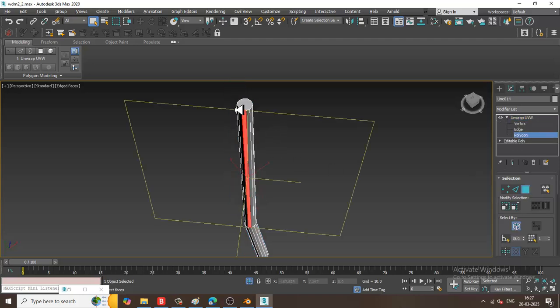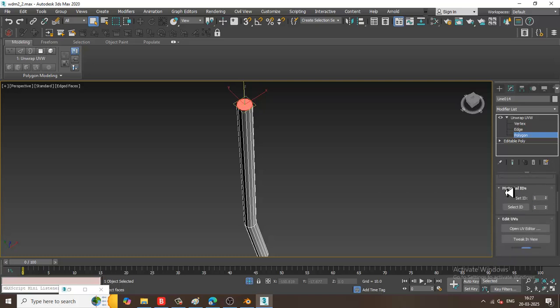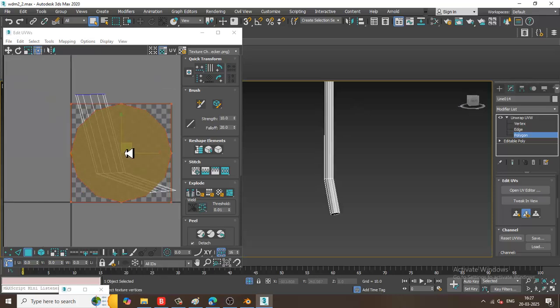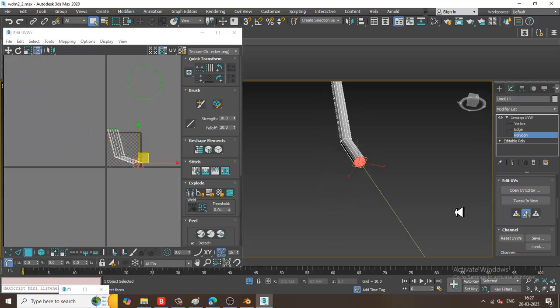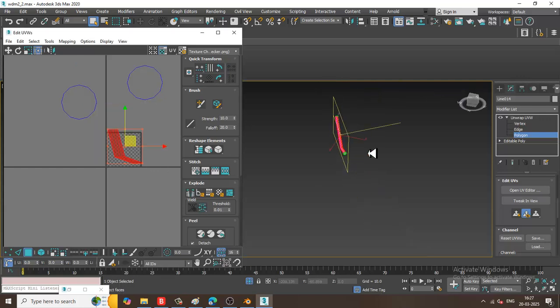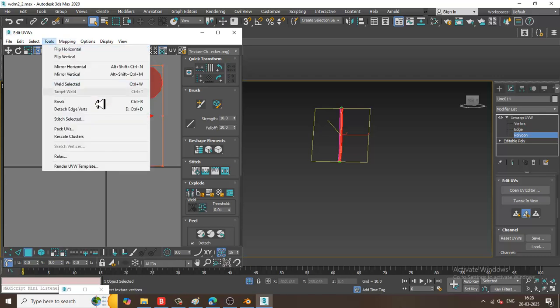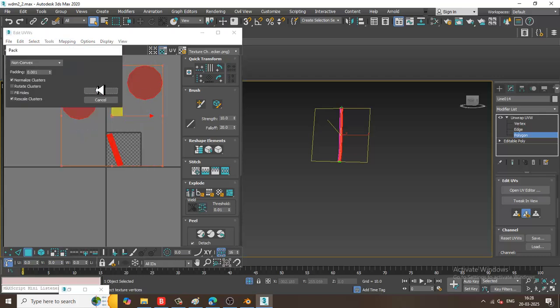Select the polygons, quick planar map, quick planar map, and let's break it and say quick peel. Let's go into tools and say pack UVs.